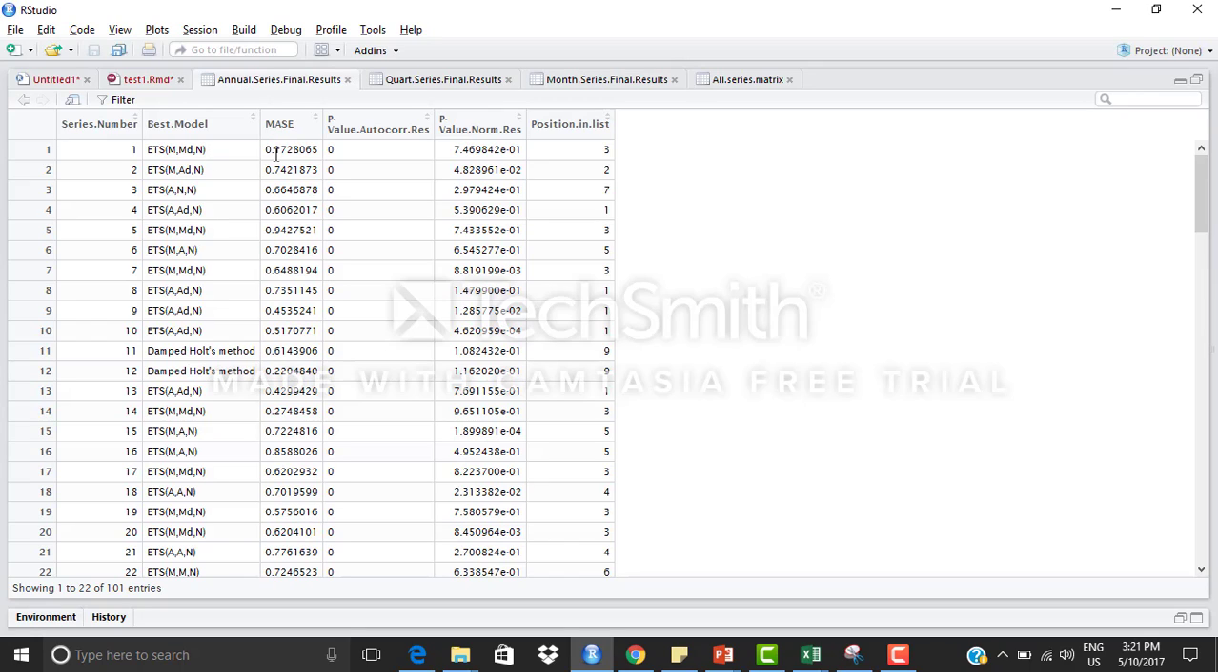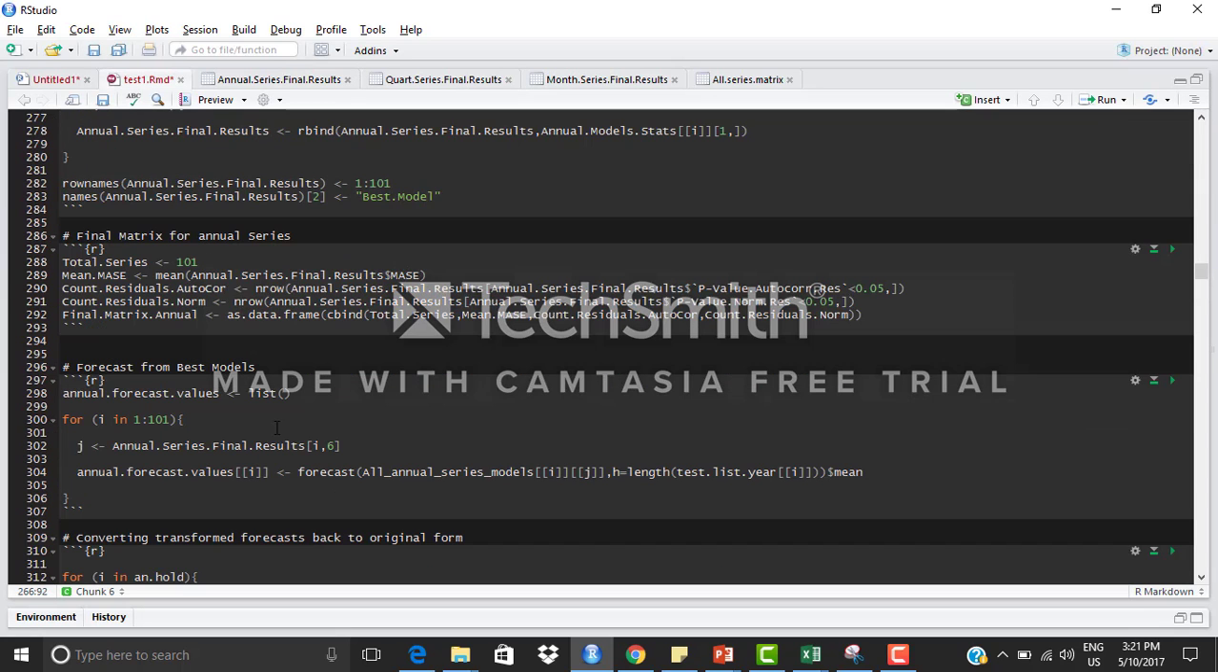The best model is calculated with the minimum MASE values and the autocorrelation test values and the normality test values. Once it is done, the mean value for the MASE and the number of counts as per the rules is calculated.